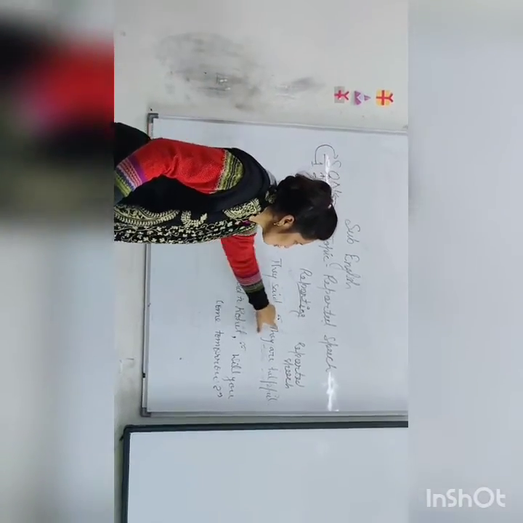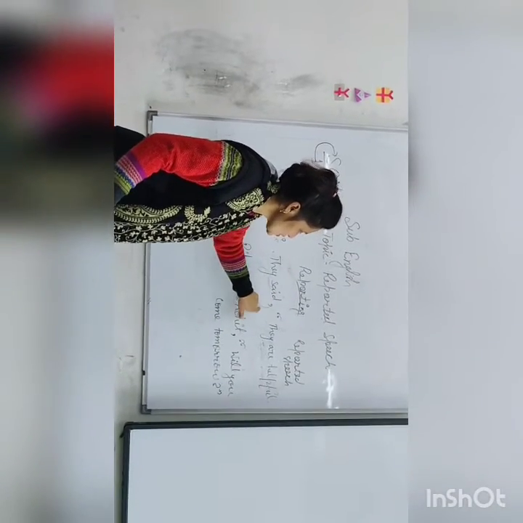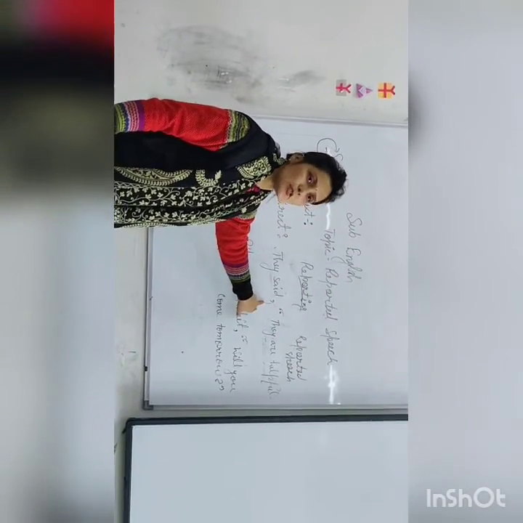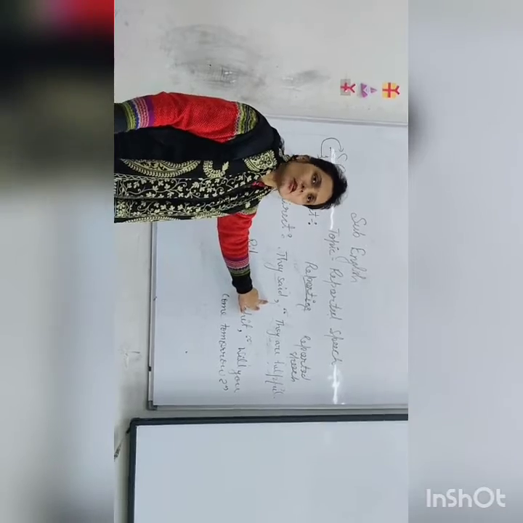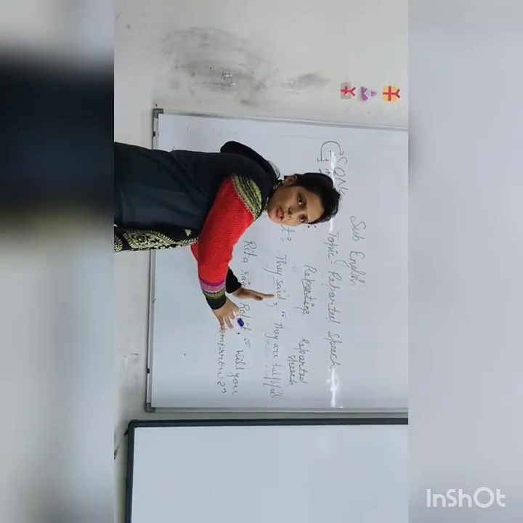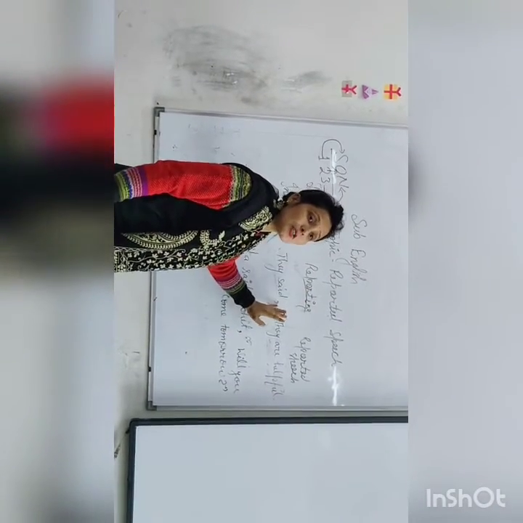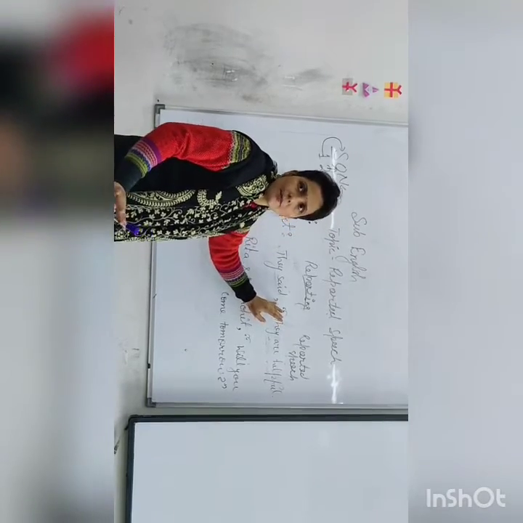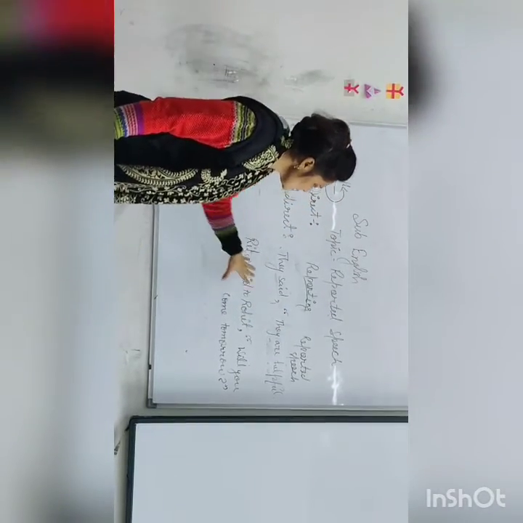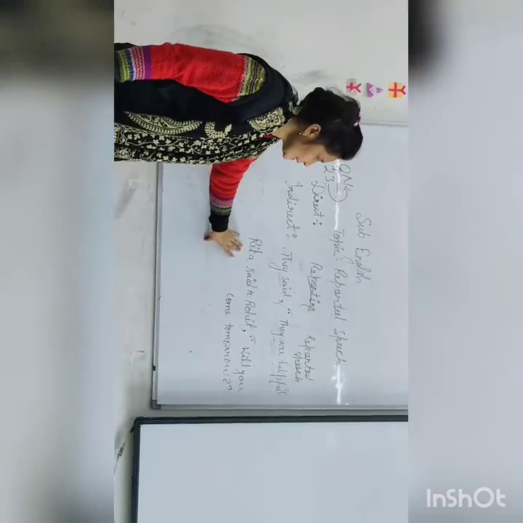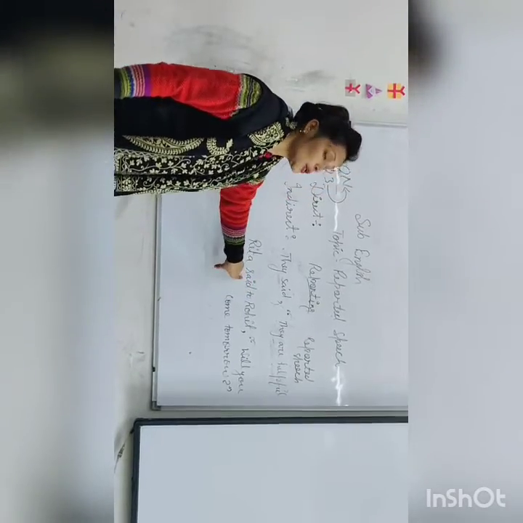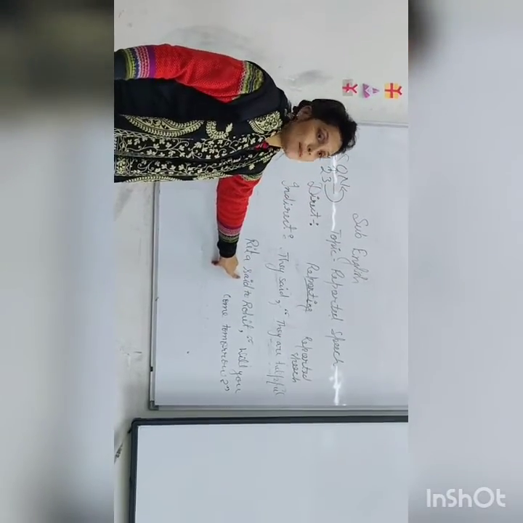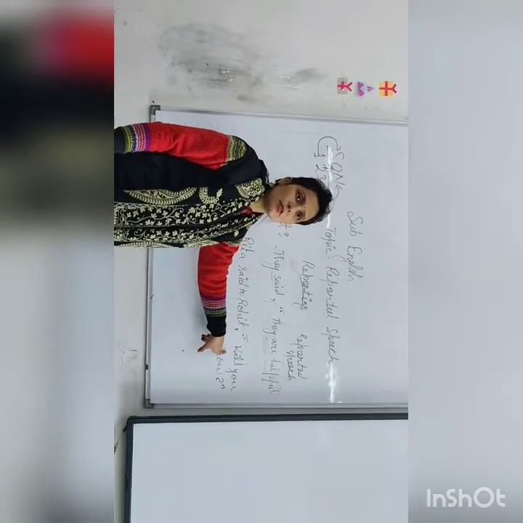And in place of inverted commas, we'll use the conjunction that to join these two sentences. Is it clear? But if there is a question, then said to will change into asked, because this is a question. Is it clear?